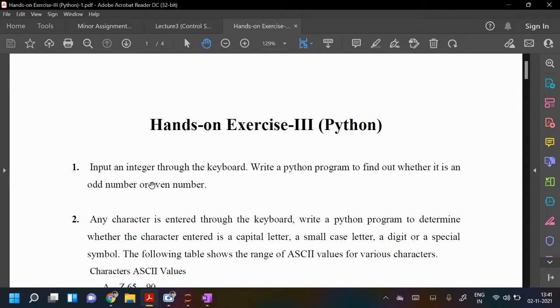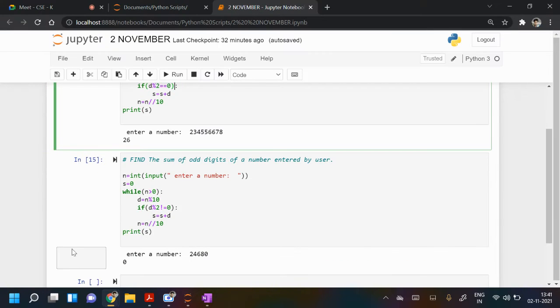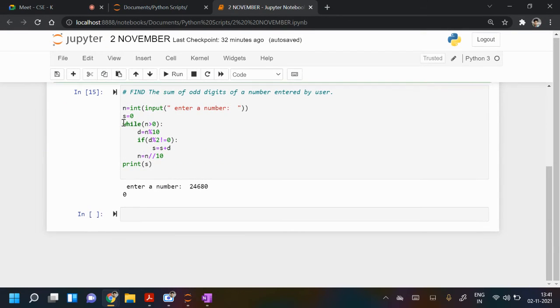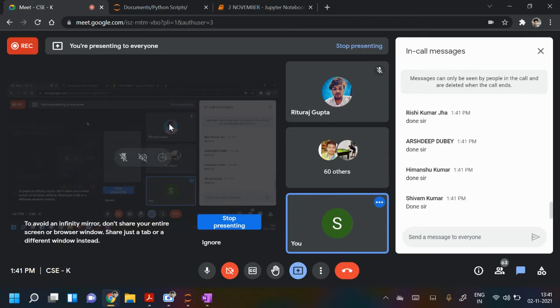Okay. Okay. So let me call the name. So the next person is Rohan Verma is absent, right? Rohan Verma. Arshdeep Dubey. Arshdeep, Yes, sir. yeah, please share your screen.